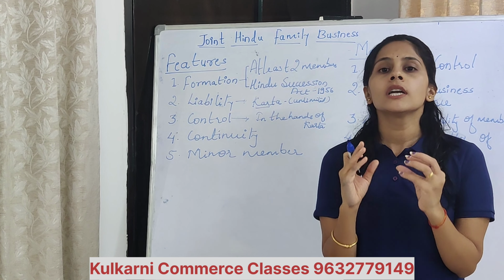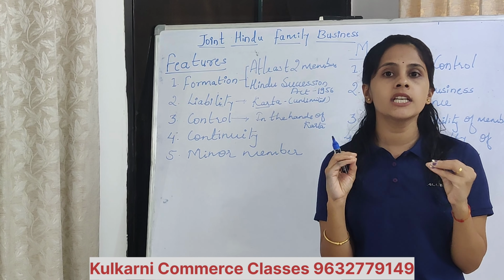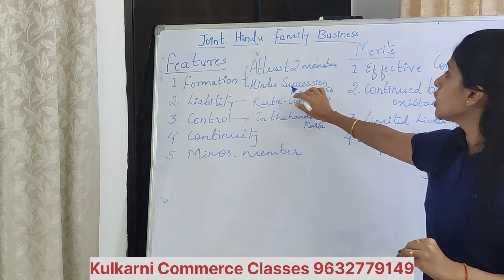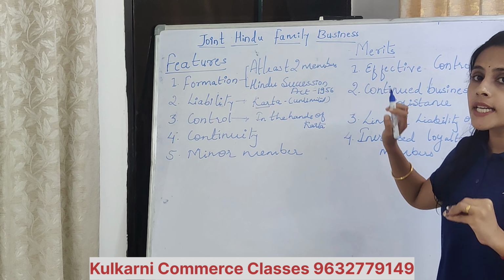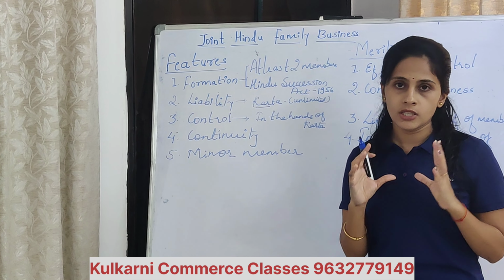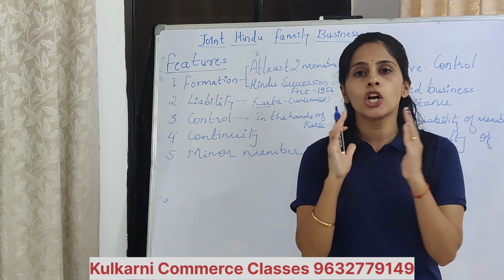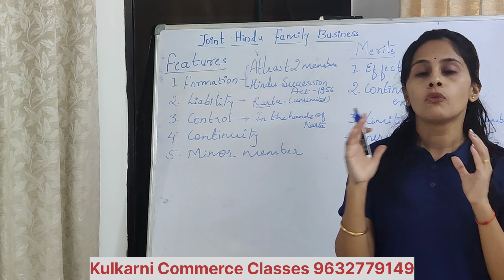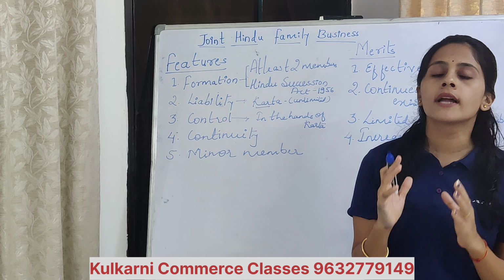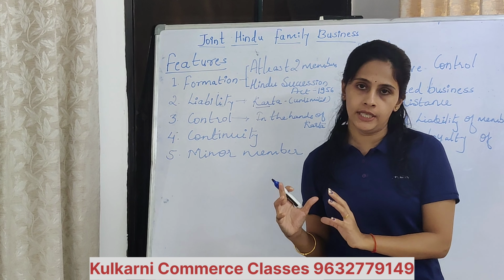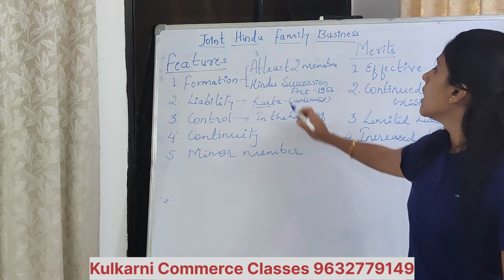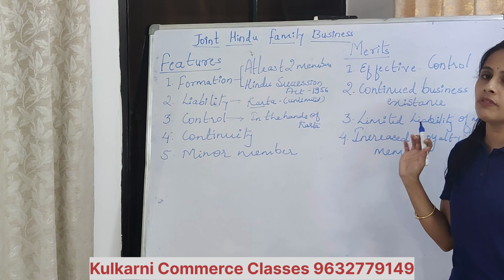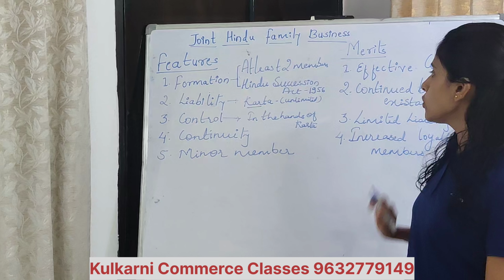The proprietor takes all the decisions by himself. But in case of Hindu undivided family, the Hindu Succession Act 1956 is governing the business. Understood? In formation, what you have to write? You have to write like this: for starting a Hindu undivided family business, we need at least 2 members who are the members of the same Hindu undivided family, and this particular business is governed by the Hindu Succession Act 1956. These are the 2 important points you have to remember.